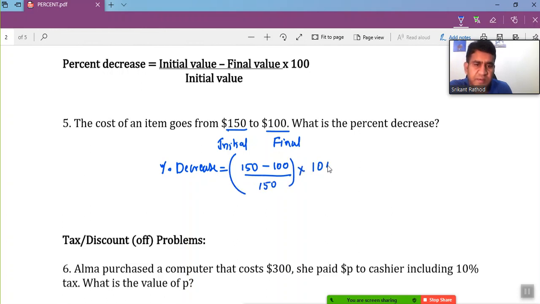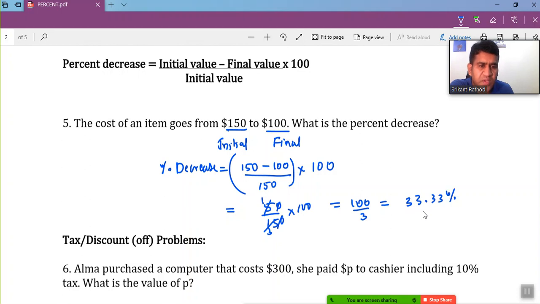times 100, right? So simplify this: 150 minus 100 is 50, by 150, times 100. So 0 and 0 get cancelled, 5 times 1, 5 times 3. So again we got 100 by 3, so we can say 33.33%. So the 150 got decreased by 33.33% to reach a final value of $100. This is the percentage decrease.